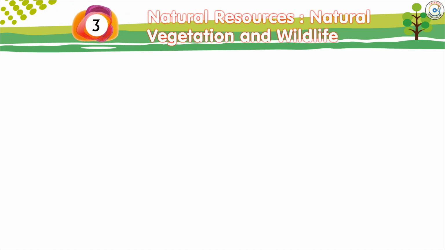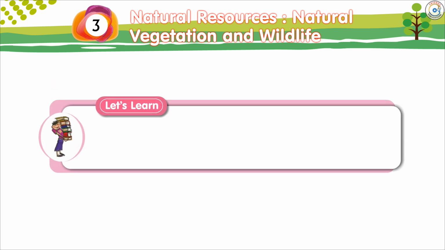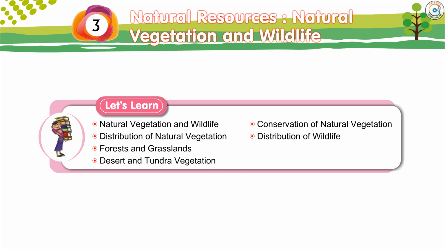Chapter 3: Natural Resources, Natural Vegetation and Wildlife. Let's learn natural vegetation and wildlife, distribution of natural vegetation, forests and grasslands, desert and tundra vegetation, conservation of natural vegetation, distribution of wildlife, conservation of wildlife.